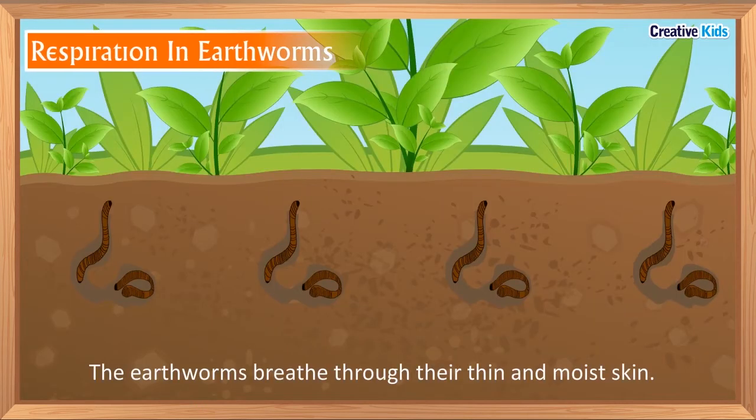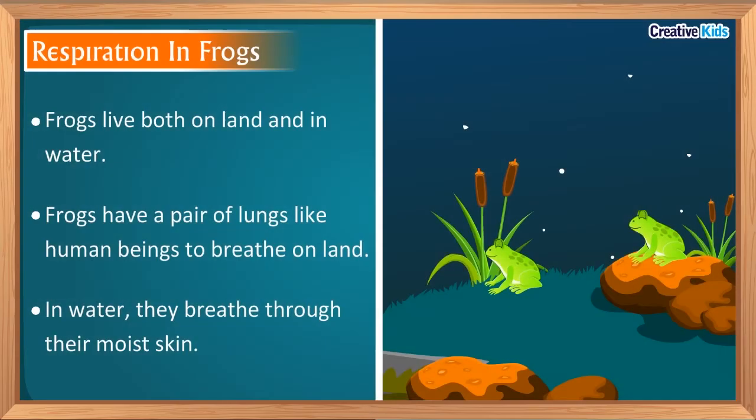How does breathing occur in earthworms? Earthworms have very thin and moist skin. The earthworms breathe through their thin and moist skin. And how do frogs breathe? We all know that frogs live both on land and in water. But how are they able to breathe both on land and in water?